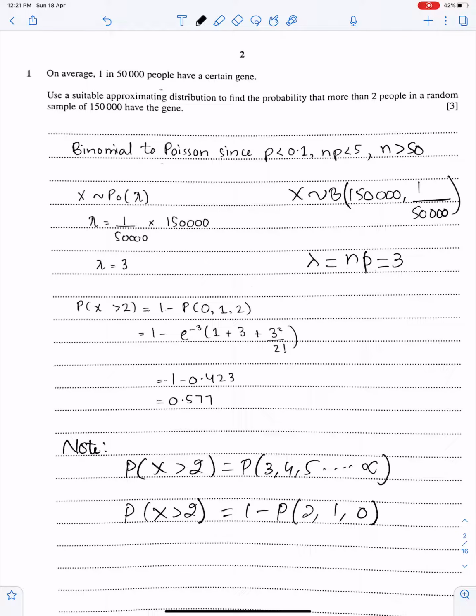Make sure your concepts are very good in all the topics before watching the lectures of yearly solved papers. So more than 2 is 1 minus 0, 1, 2. And this is the way we find probability in Poisson distribution. We take e common, e power minus lambda, and lambda is 3. And this one is for the 0. This is lambda power 1 over 1 factorial, and this is lambda square over 2 factorial. And you must give your answer up to 3 significant figures.